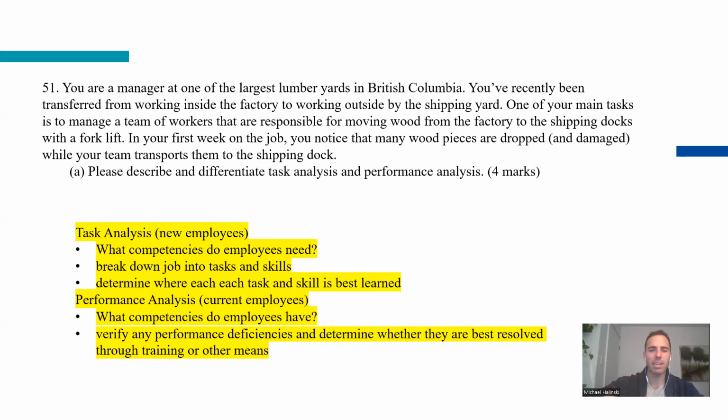Okay, so what's the proper technique to lift it up? Make sure, if you're lifting with your hands, it's always with your knees, don't bend with your back, lift with your legs, that kind of idea. Make sure people are doing it right. Performance analysis is figuring out what people are actually doing. So as people are dropping the wood, what are they doing to drop the wood? What is the exact process that they are doing to drop the wood? Okay. And then you are capturing that in the performance analysis. Task analysis, you're capturing the way in which things should be done. Performance analysis, you're capturing the way in which things are actually done.